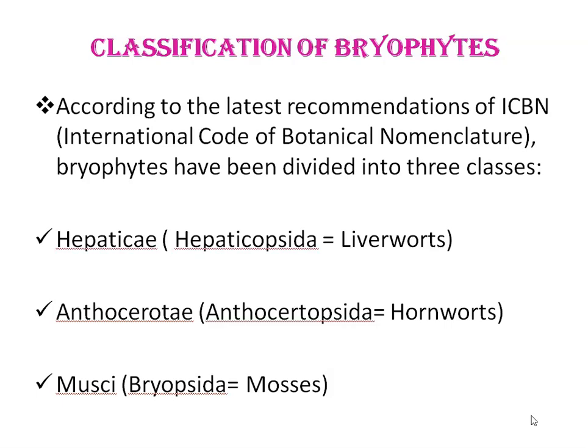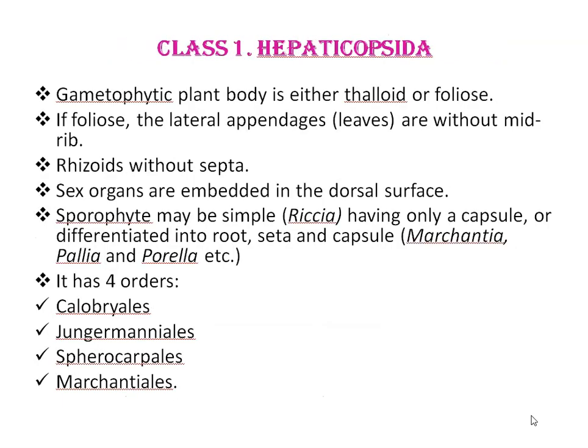Then Anthocerotopsida, hornworts, and third is Bryopsida, having mosses. So the first class, Hepaticopsida. In class Hepaticopsida, the gametophytic plant body is either thalloid or foliose.